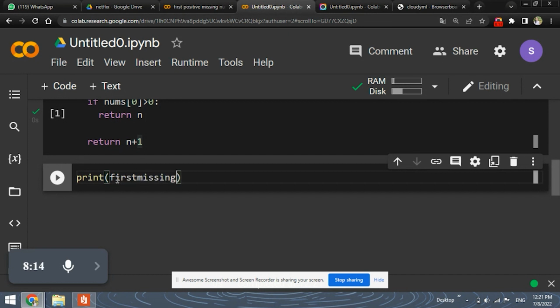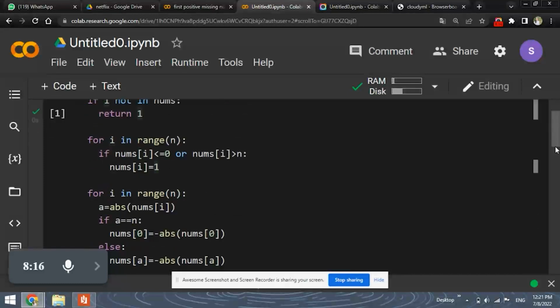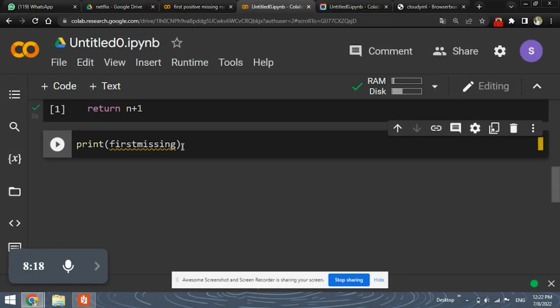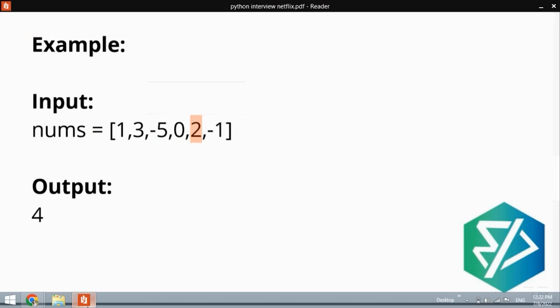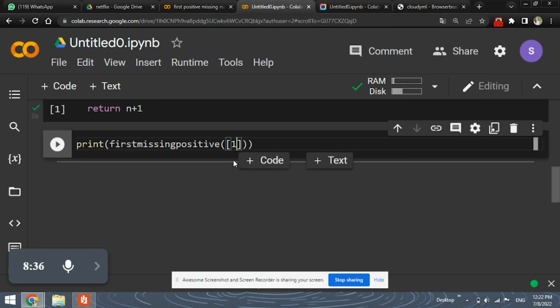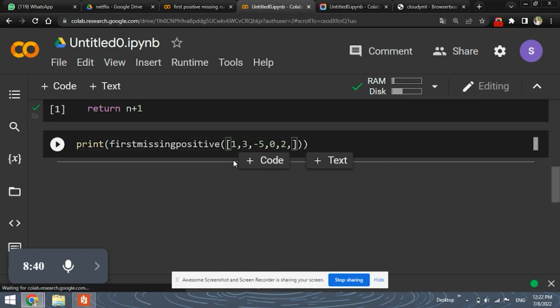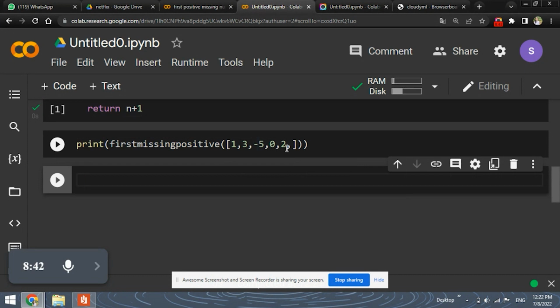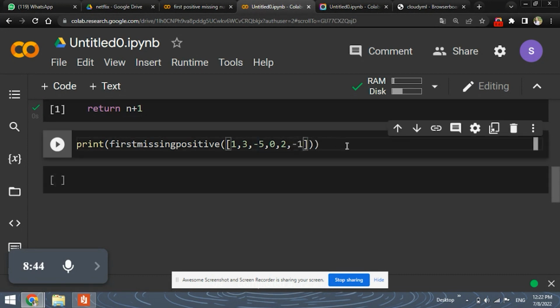First, let's check what type of output we are getting. So print missing positive, which is the function name. And let's give the input same as we have in our sample input in our example: 1, 3, -5, 0, 2, and -1.